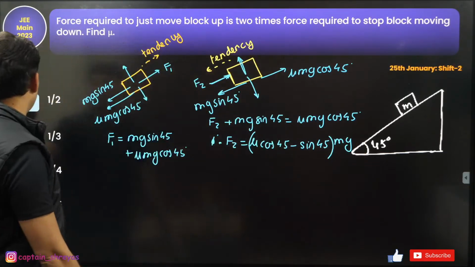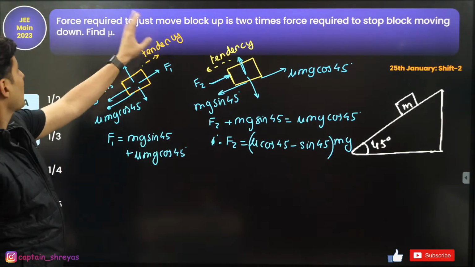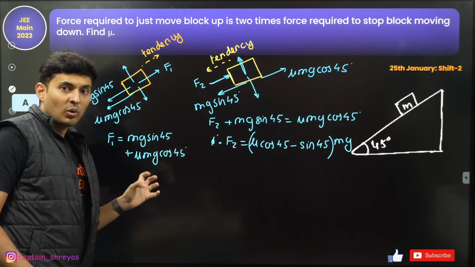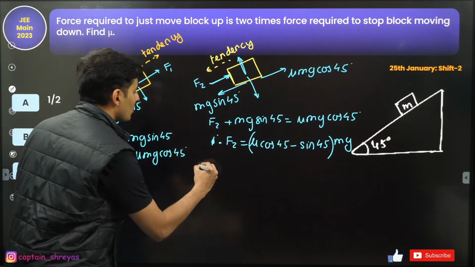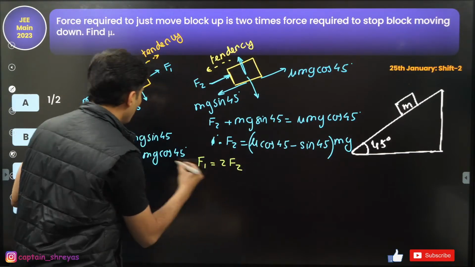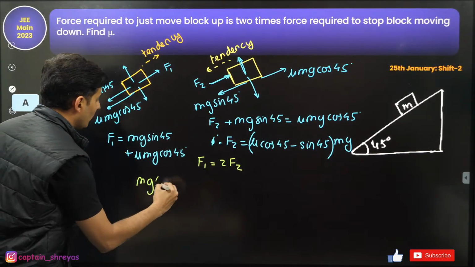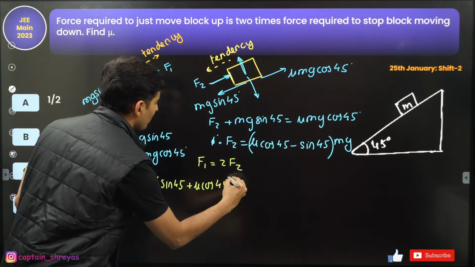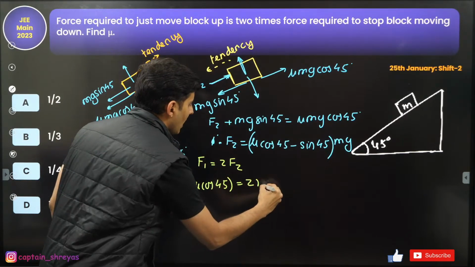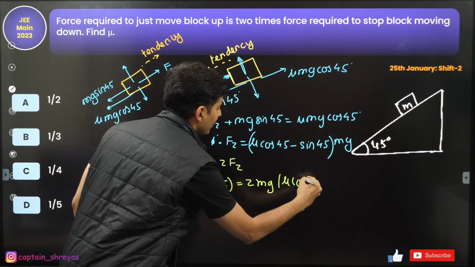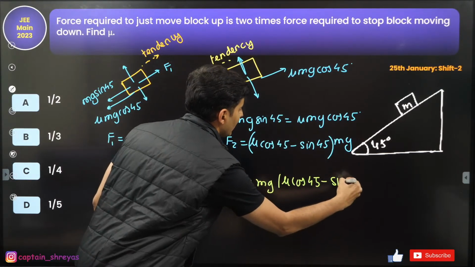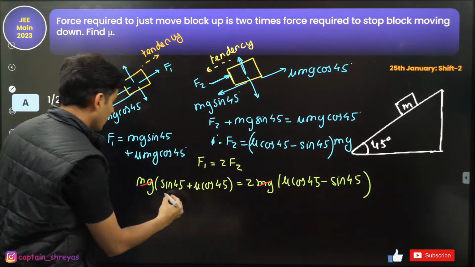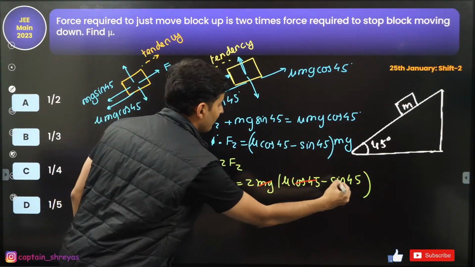Now as per the given information, the force required to move the block up is twice the force required to hold it from going down. So F1 is twice F2. You can see over here, mg is anyways common. So it will be sin 45 plus mu cos 45 is 2 times, again mg is common, mu cos 45 minus sin 45. See what and all is getting cancelled: mg, sin 45, cos 45.